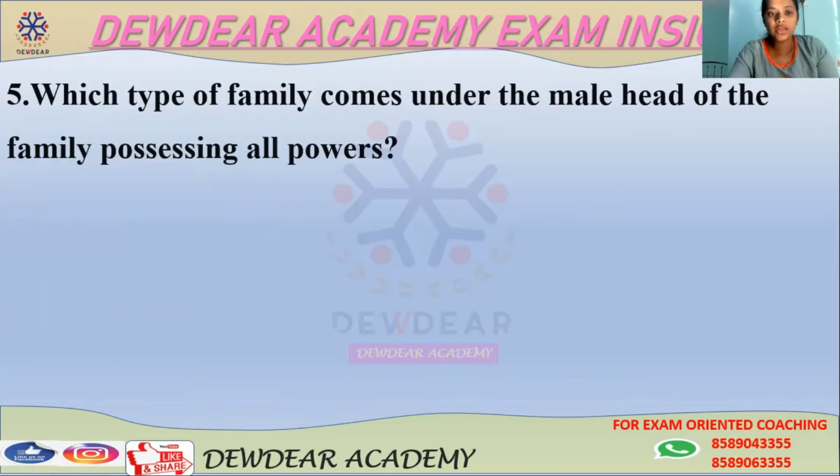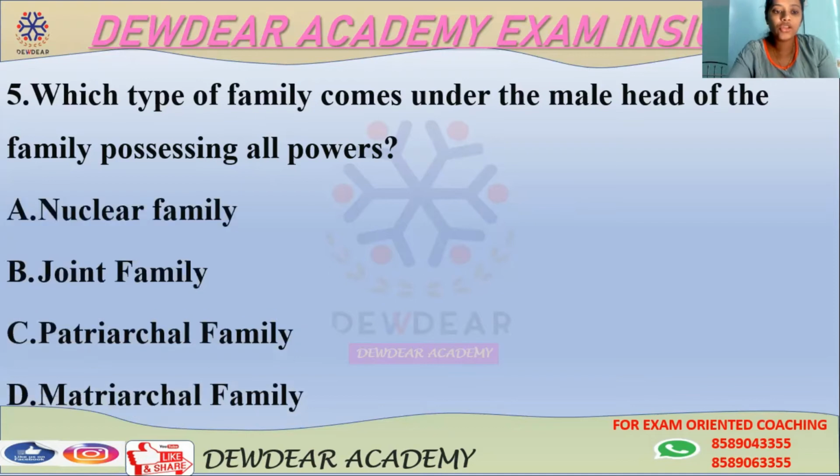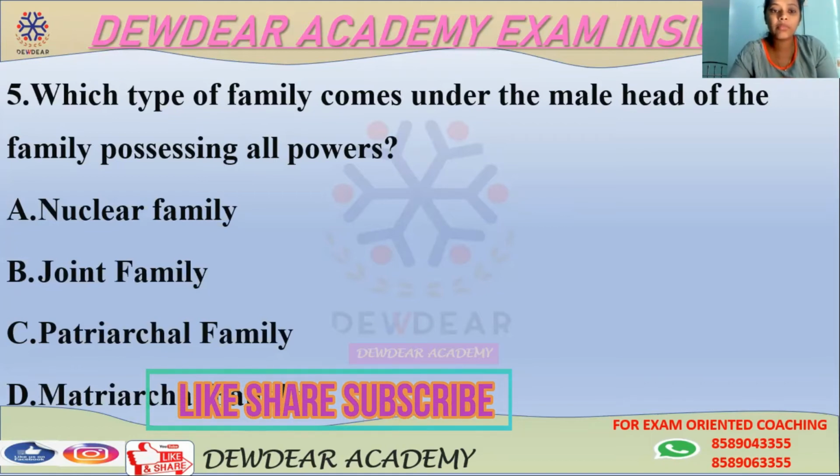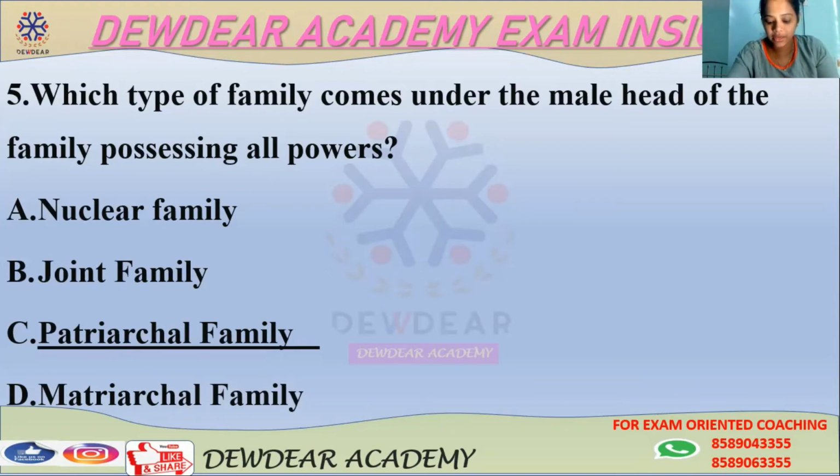Then the fifth question, which type of family comes under the male head of the family possessing all powers? Options are nuclear family, joint family, patriarchal family, matriarchal family. So here the correct answer is patriarchal family. So that is coming under the types of family.